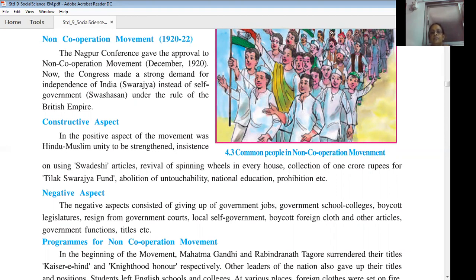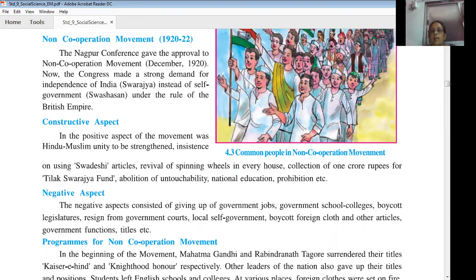First, they decided to strengthen Hindu-Muslim unity. Second, people were encouraged to use Swadeshi goods. Third, they decided to revive the use of spinning wheels in every house. For this non-cooperation movement and the Indian independence struggle, they needed a lot of money. So they decided to collect money under the Tilak Swarajya Fund. Each family has to give one rupee.